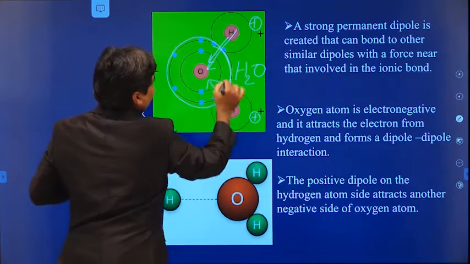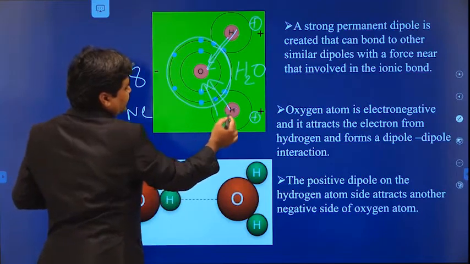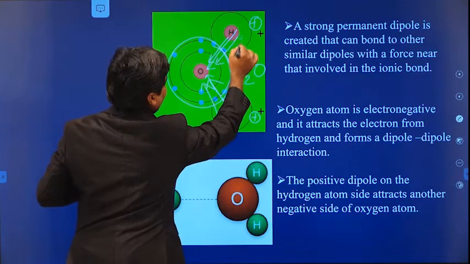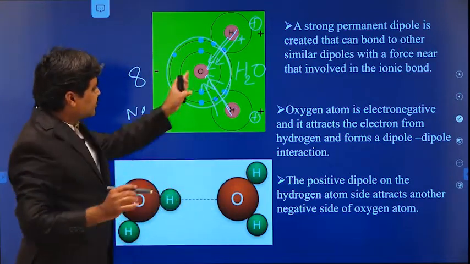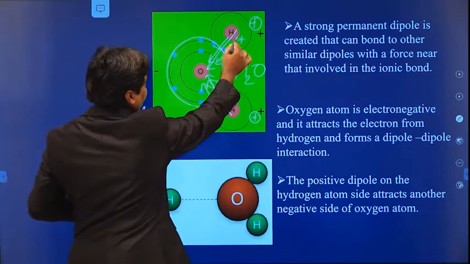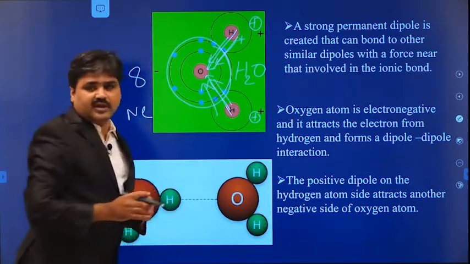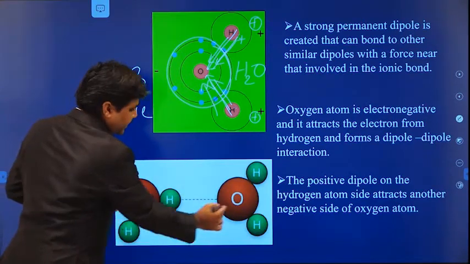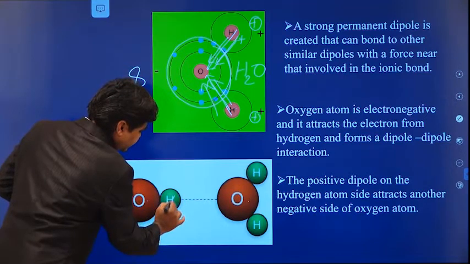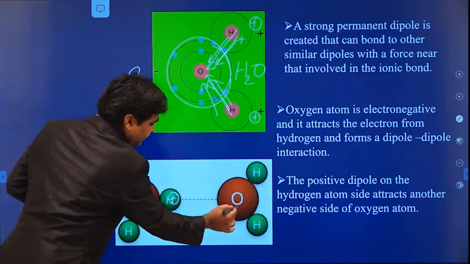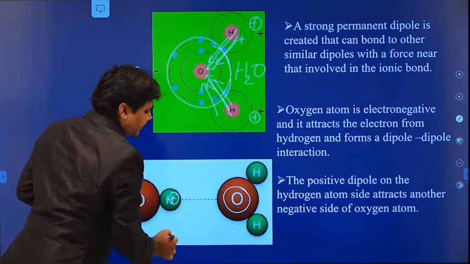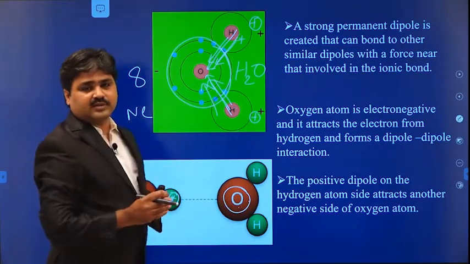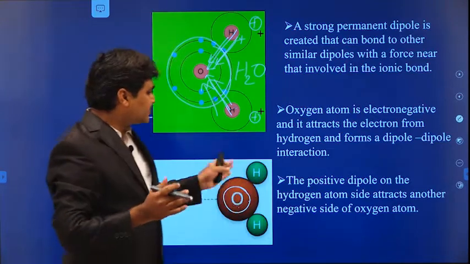Due to this, the dipole will be formed, from the positive charge to the negative charge. Due to this, the dipoles are forming. This bond is formed in a particular direction, so this bond is said to be directional in nature. Here you can see one water molecule and another water molecule. Since this contains positive charge, it attracts the other water molecule, which contains more negative charge. Due to this attraction between the positive and negative charge, the water molecules are attracted to each other, and the hydrogen bond is forming.